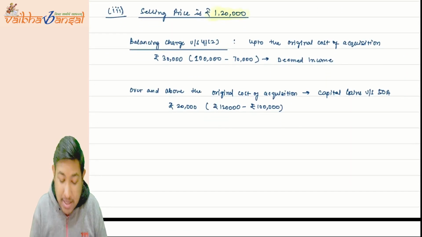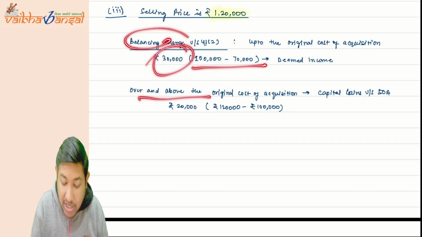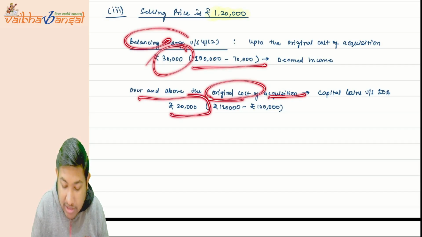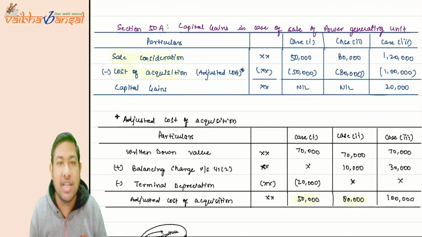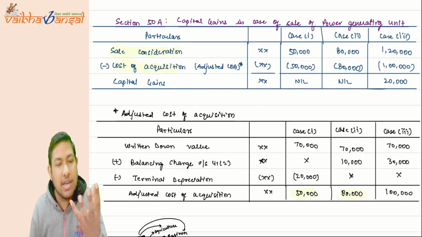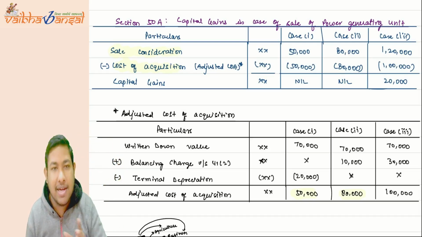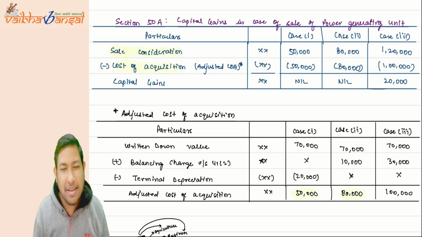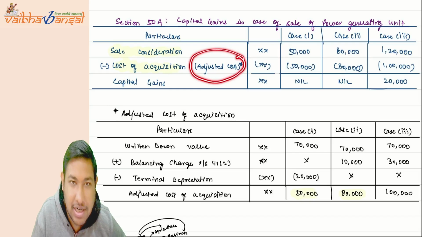Understood this point as well? See, the balancing charge will be 30,000, from 1 lakh to 70,000, and over and above the actual cost of acquisition, that is 20,000, it is going to be capital gains under section 50A. What is the capital gains under section 50A? Capital gains is the selling consideration minus the cost of acquisition. But they have said that we have to adjust something in that cost of acquisition.